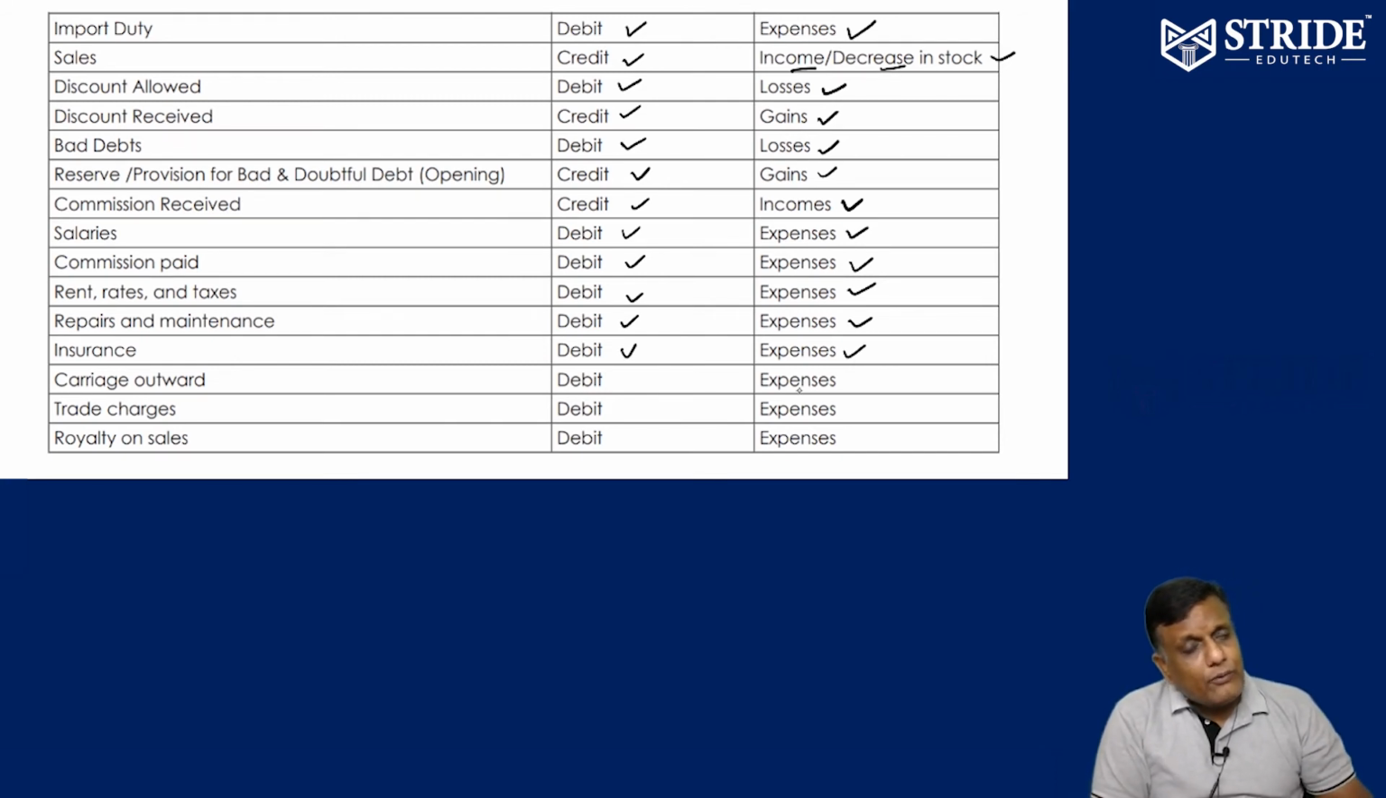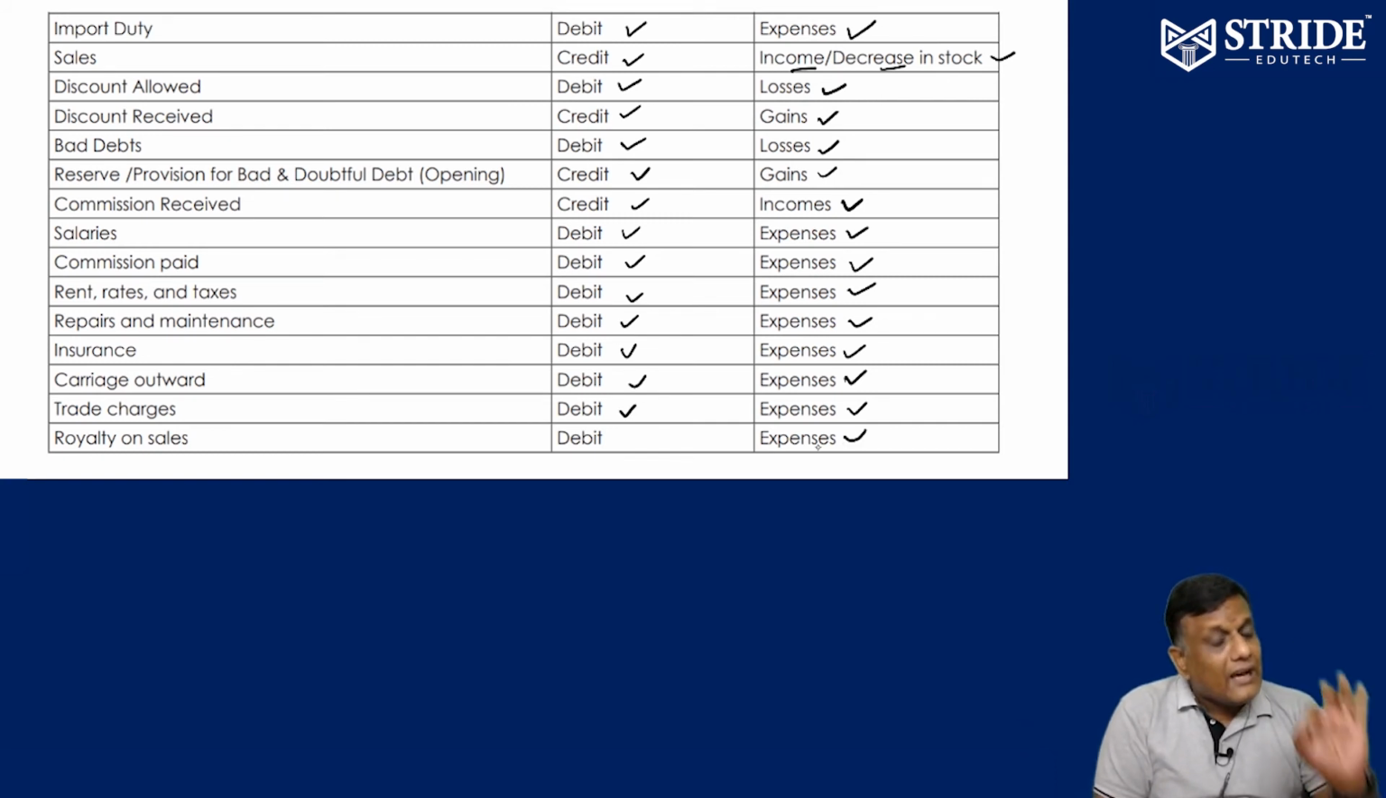Carriage outward: at the time of sale, we are making payment to the lorry for a sale, it is called freight outward or carriage outward. Again it is an expense. So carriage inward also expense, debit balance. Carriage outward also expense. For the sales only you are paying lorry charges, again debit balance. Trade charges, related to trade. If you want to do any business, you have to pay some trade charges. Again expense related to trade, debit balances.